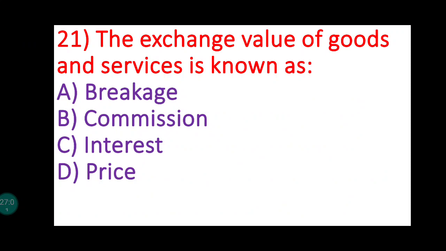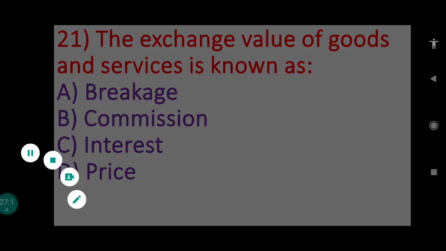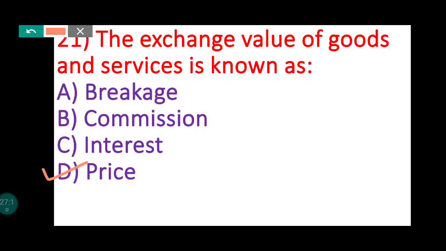21. The exchange value of goods and services is known as, yes, so the answer is price. Answer is price. See, price means what? The exchange value of goods and services in monetary terms.